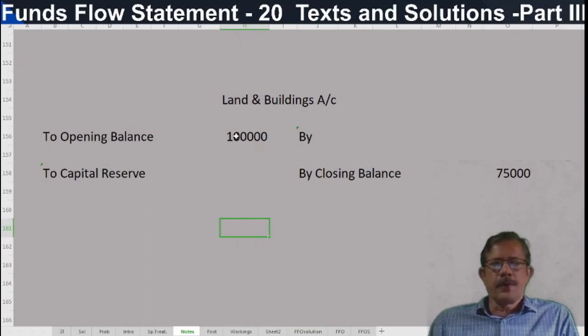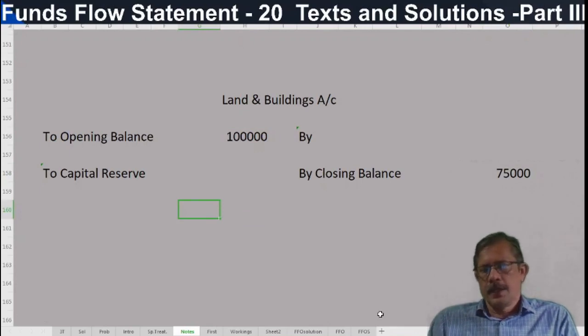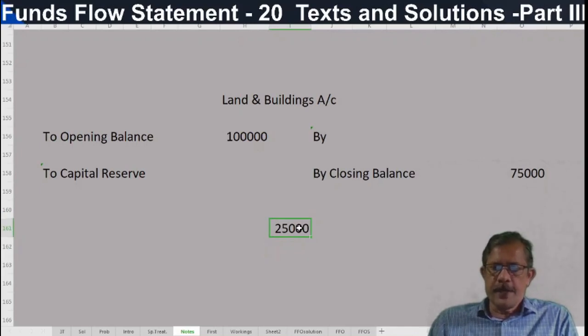So land and buildings account, opening balance 1 lakh, closing balance 75,000. What is the information? Land and buildings has been sold and revalued also. The profit on sale as well as revaluation has been credited to capital reserve account. What is the closing balance of capital reserve account? 25,000. It includes profit on revaluation as well as profit on sale.